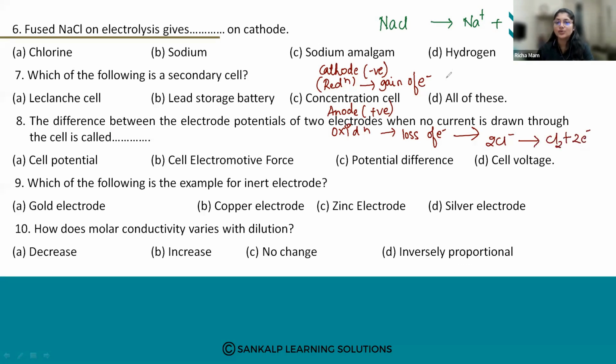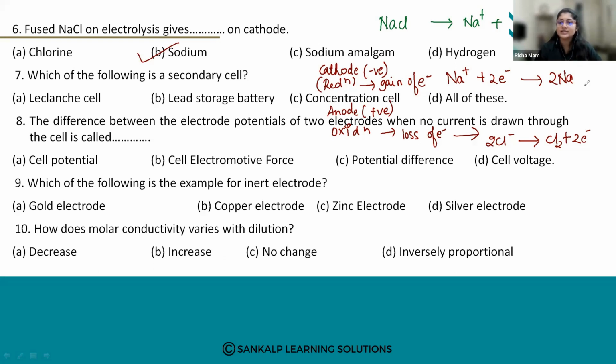And at the cathode, 2Na plus plus 2 electrons gives you 2Na. So the answer is sodium, Na.